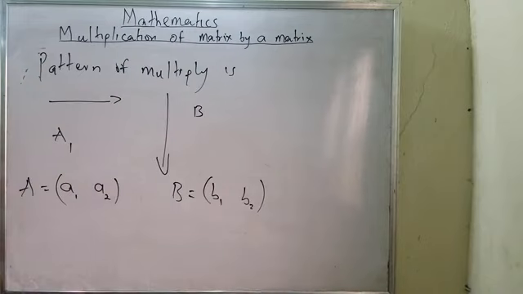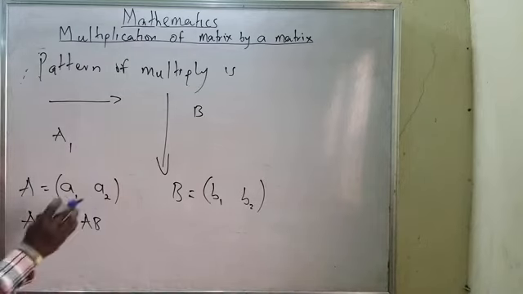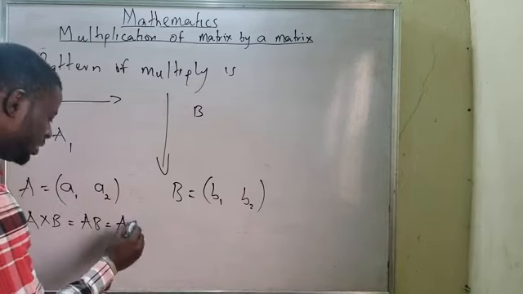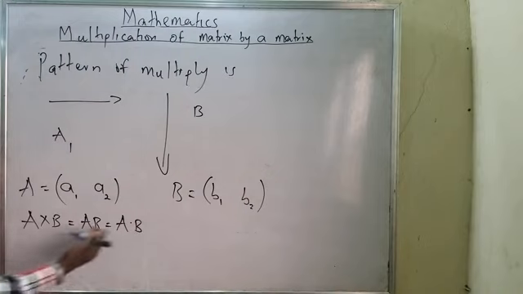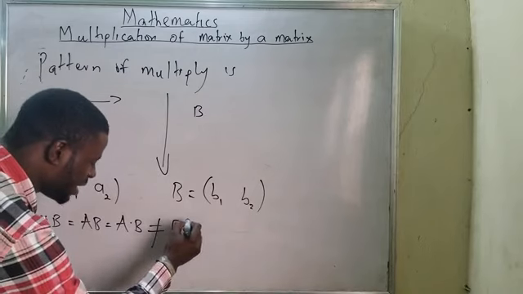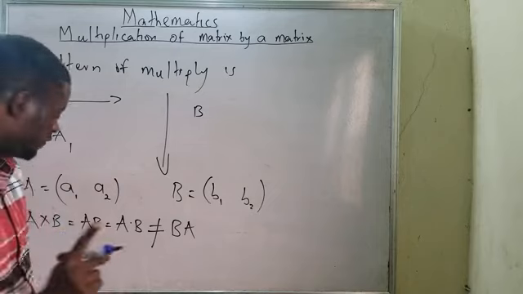And somebody now asks me A multiplied by B, which I can also write as AB. Take note of that. In some textbooks we put a dot, no problem. It can also be written as A dot B. All these things are allowed. But the only problem is you can never say that this is equal to BA. It's not the same.